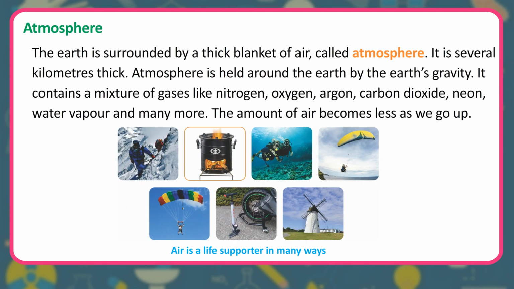Atmosphere. The earth is surrounded by a thick blanket of air, called atmosphere. It is several kilometers thick. Atmosphere is held around the earth by the earth's gravity. It contains a mixture of gases like nitrogen, oxygen, argon, carbon dioxide, neon, water vapor and many more. The amount of air becomes less as we go up.